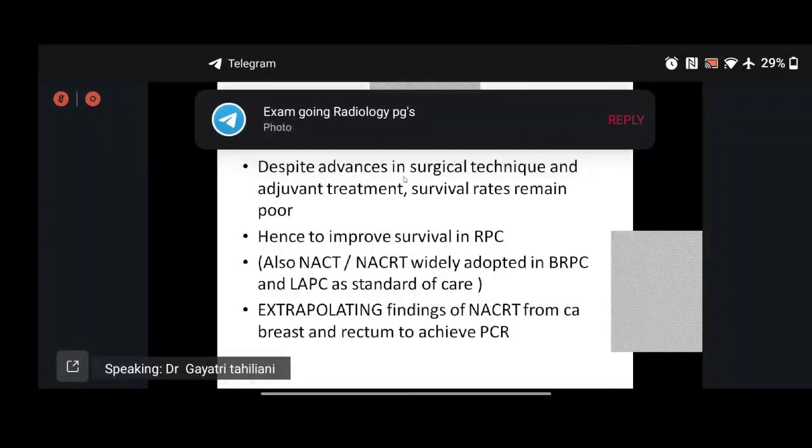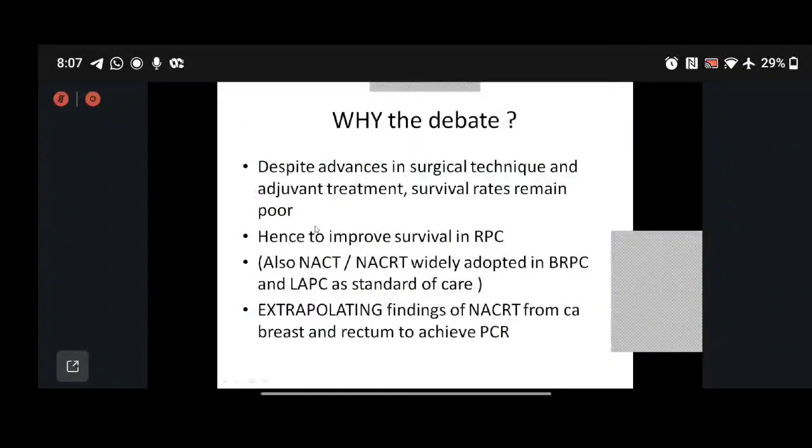Hence, despite the surgical advances, why has this debate come up? It is because the survival rates remain poor even after surgery and adjuvant treatment. Hence, we are trying to improve the overall survival in resectable pancreatic cancer.